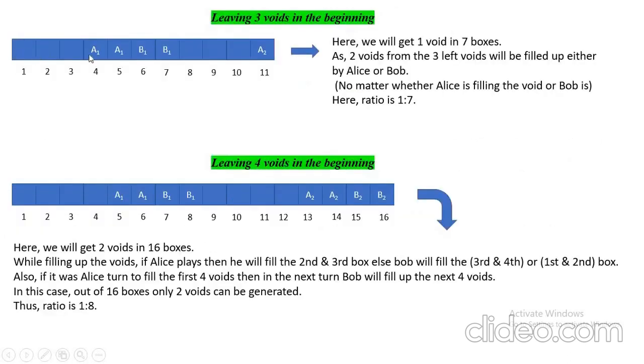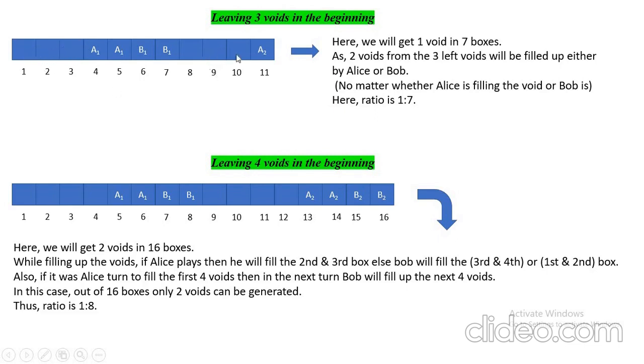In this case, if 3 voids are left, then A1, B1, B1, A2, A2, B2, B2, like this. Then again, when after 2022 boxes it comes back, Alice or Bob, whoever is going to fill this, can fill at most 2 of them, and 1 will be void.